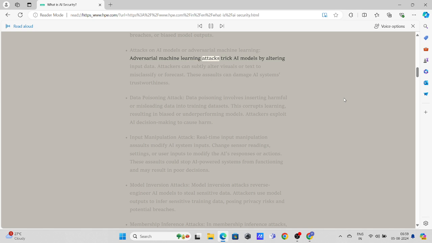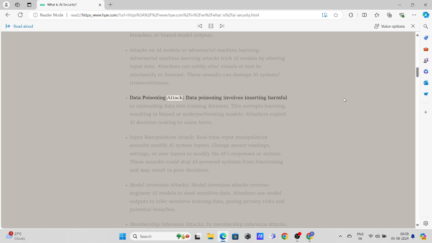Adversarial machine learning attacks trick AI models by altering input data. Attackers can subtly alter visuals or text to cause misclassification or faulty forecasts. These assaults can damage AI systems' trustworthiness.